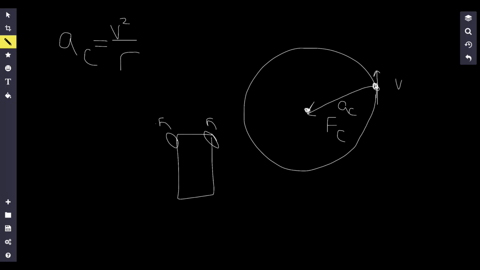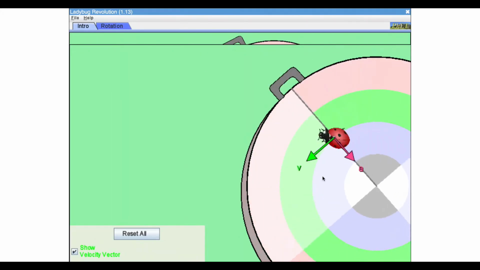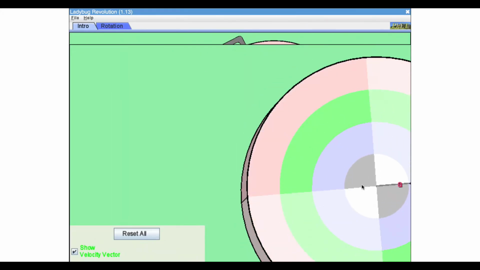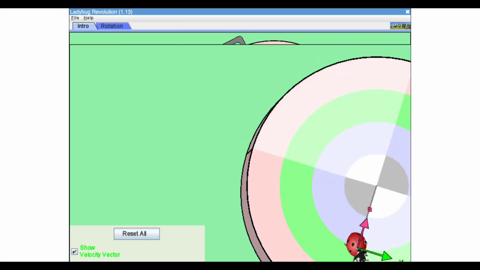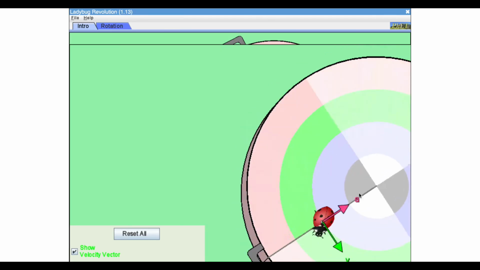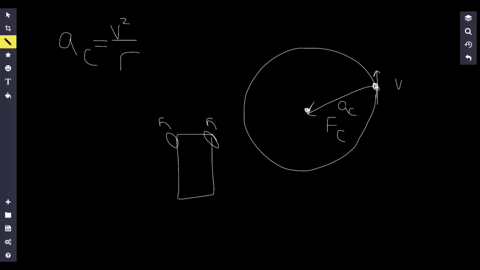I'm going to pull up a simulation because it's easier to visualize. I know this is kind of zoomed in, but you can see this ladybug going around in a circle. As you can see, the ladybug has a velocity that's tangent to the circle. It only touches one point on the circle. But the acceleration is facing inwards. So that is how it looks visually.